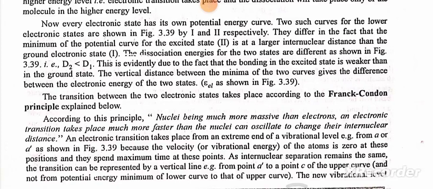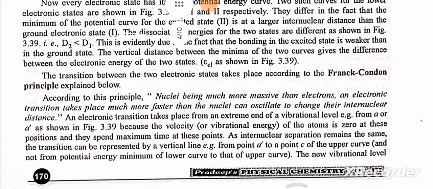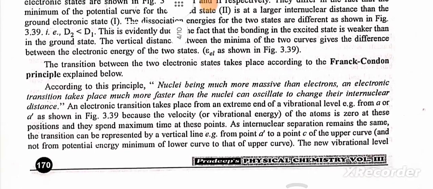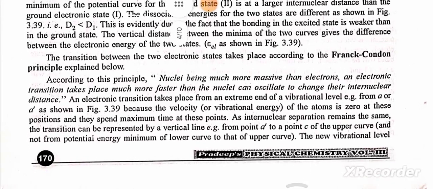This is evidently due to the fact that the bonding is weaker than in the ground state. The vertical distance between the minima of the two curves gives the difference between the electronic energies. The transition between the two electronic states takes place according to the Franck-Condon principle: nuclei being much more massive than electrons, the electronic transition takes place much faster than the nuclei can oscillate to change their internuclear distance.